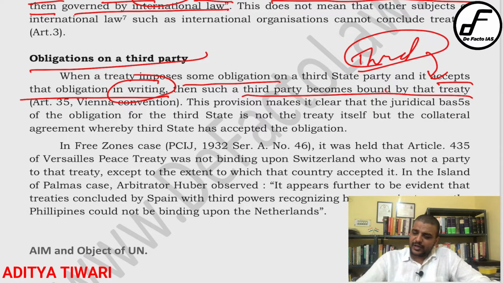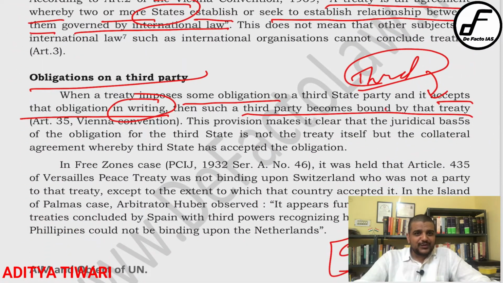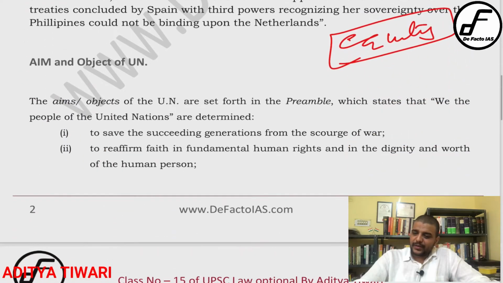However, by the rule of equity and good conscience, there is a concept according to which, if you are enjoying the benefit of a treaty which you are not a part of, then when the time comes to pay, you cannot say that you cannot pay, right? If you have enjoyed the benefit of a two-party treaty, there is an indirect consent. So even if it is not in writing, you will have to be responsible. There is an obligation on your side as well. The privity of contract concept will not be valid here. That is one of the points. I have told you these two concepts very briefly; I suggest you read in more detail.